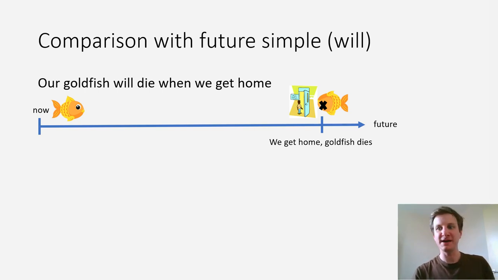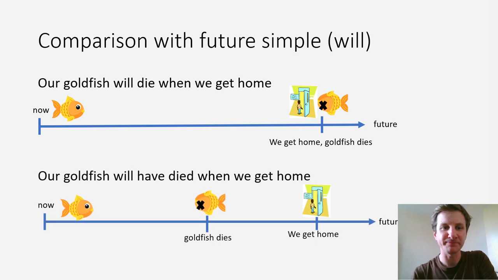Now let's compare that with a sentence in the future perfect. Our goldfish will have died when we get home. So again, right now the goldfish is alive. And then at some point in the future, we will get home. But when that happens, the goldfish will already be dead.